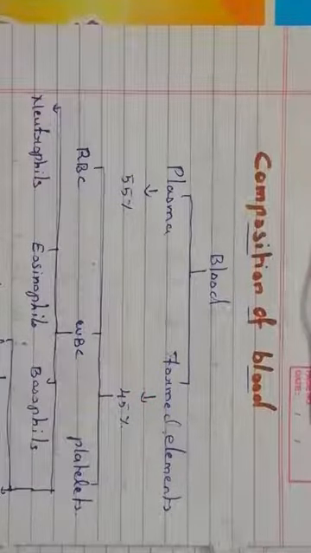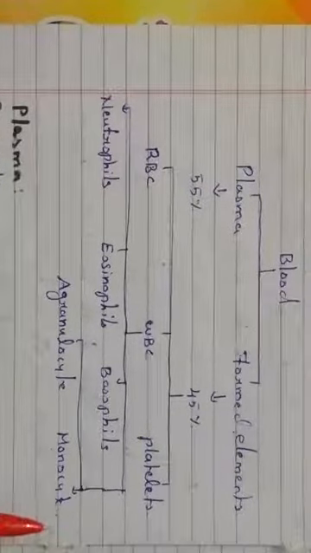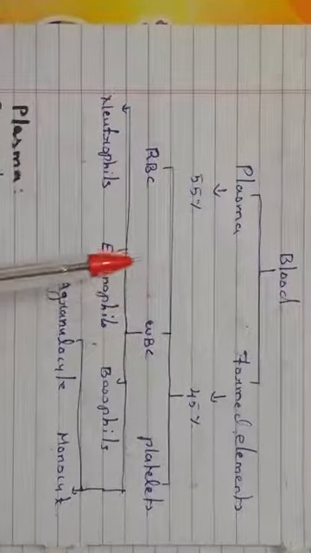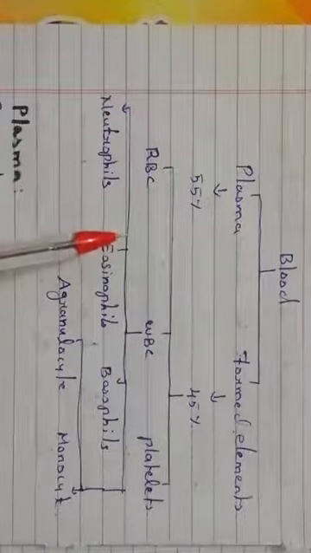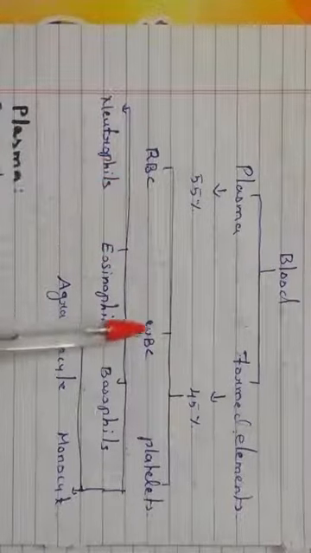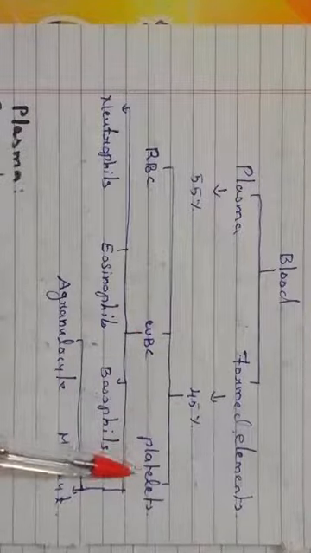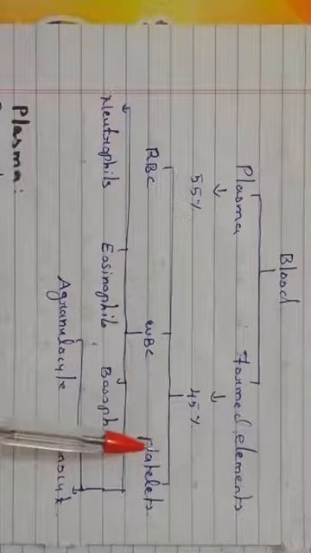So plasma we know, and the formed elements are nothing else, just blood cells. I hope you know about the blood cells. There are 3 types of blood cells: RBC, WBC as well as platelets. So these 3 are formed elements.